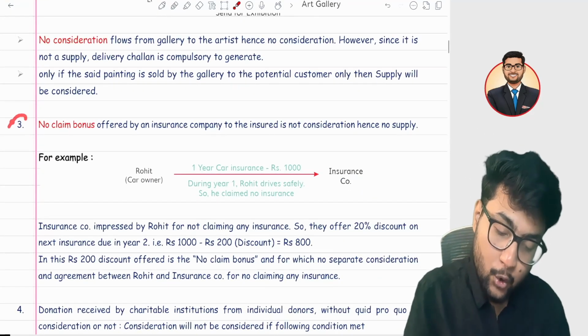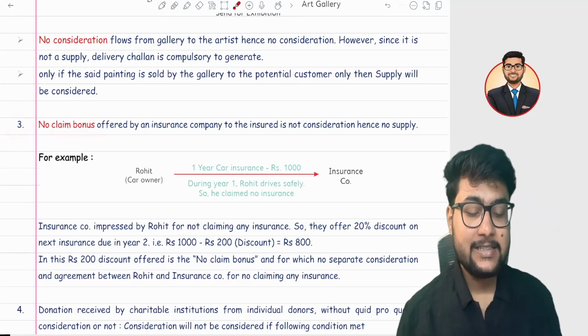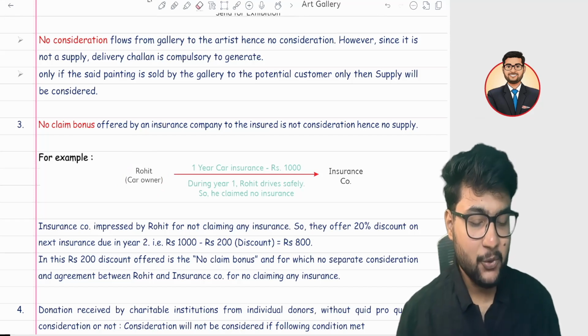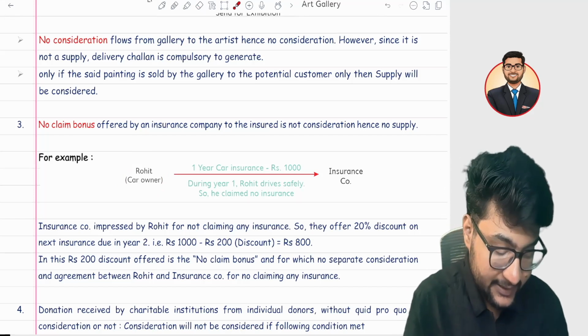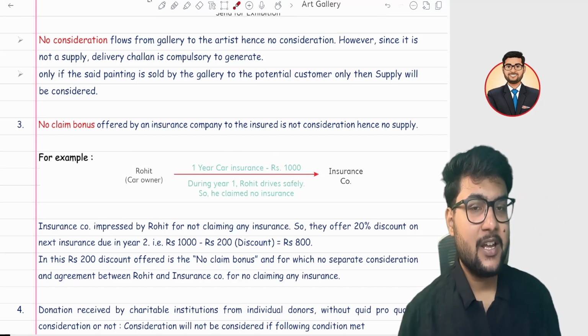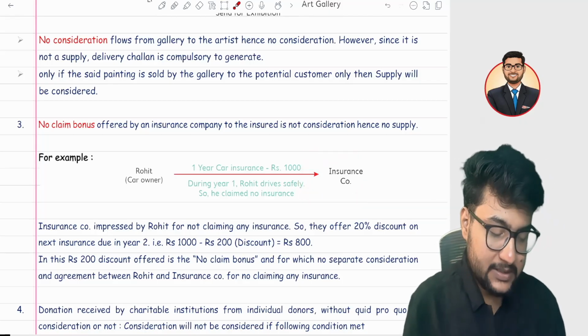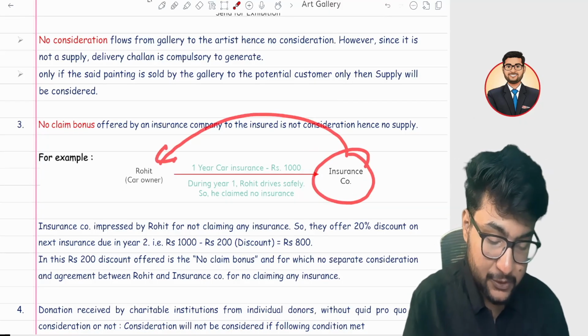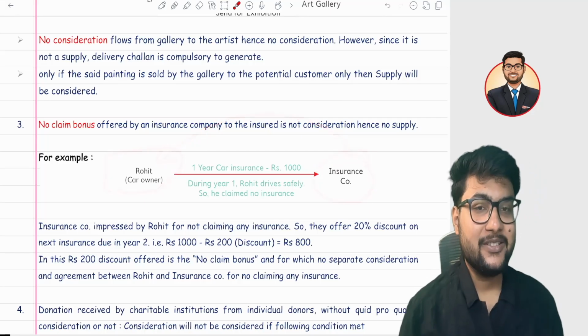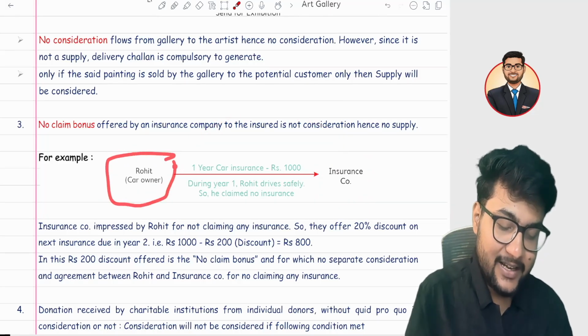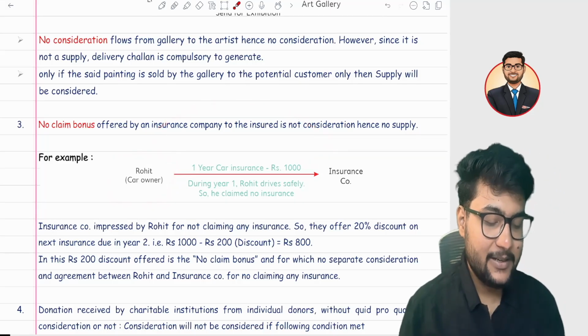Third, no claim bonus. Let's take an example. Suppose Rohit has purchased a very new car, and in the first year he took an insurance of 1000 rupees. The insurance company doesn't want to give it, because Rohit is a very poor driver and for sure he will damage the car and claim the insurance amount.